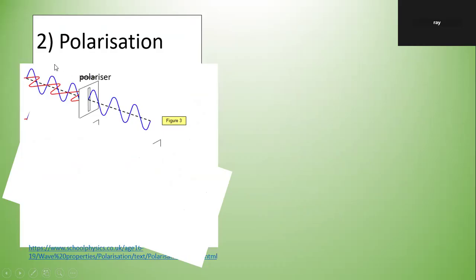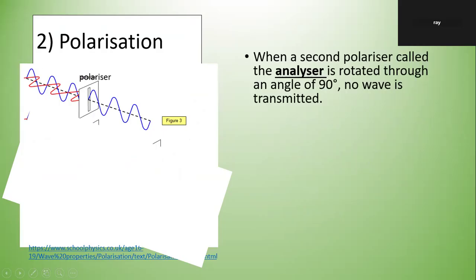Usually, for electromagnetic wave, you have an electric field and then a magnetic field. So when a second polarizer called the analyzer is rotated through 90 degrees, no wave is transmitted.